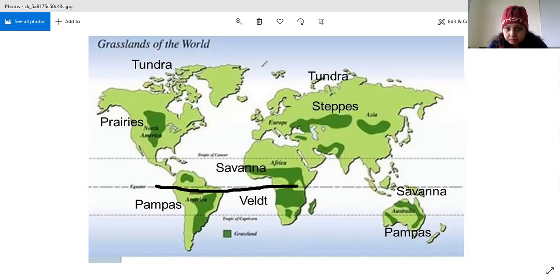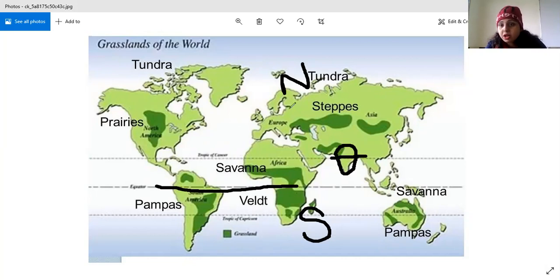The equator divides our earth into two parts. You can see this is the northern hemisphere and this is the southern hemisphere. In the northern hemisphere we have more land masses, and in the southern hemisphere we have less land masses. Also, if you see, this is the Tropic of Cancer. Here we have our country India, and the Tropic of Cancer divides our country into almost two equal parts.